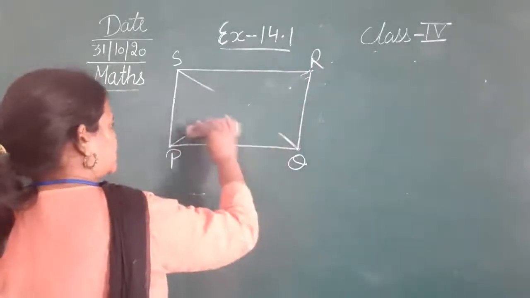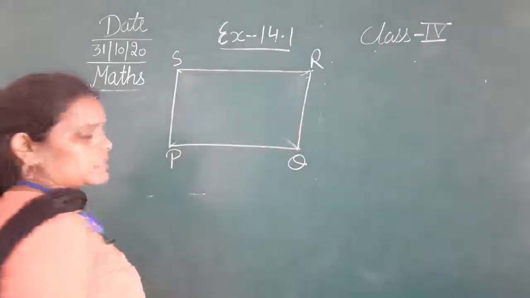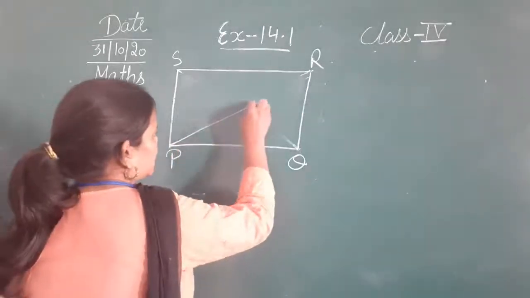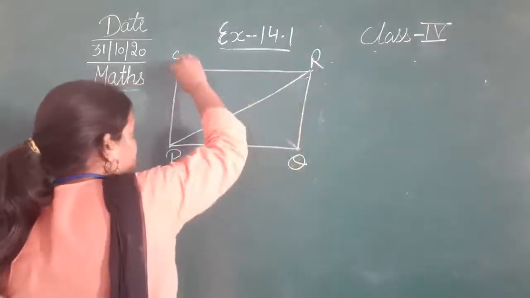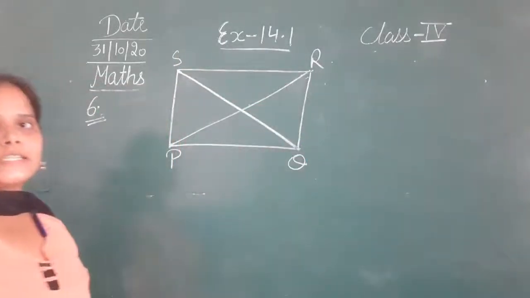I am not using the scale on the board, but you have to make this figure with the help of a scale only. ठीक है? I'm just making it freehand, but you have to use the scale. Okay? So these are the two diagonals.